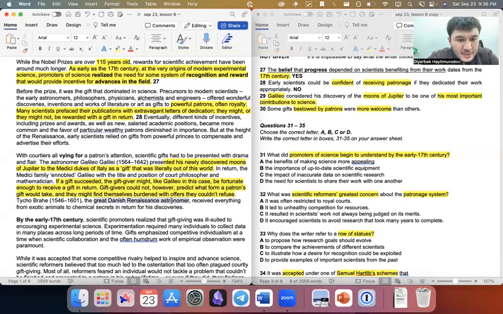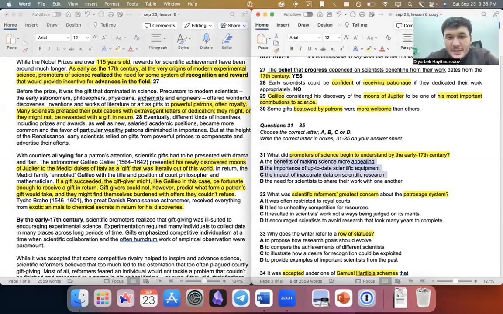For example, the great Danish astronomer received everything from exotic animals to chemical secrets in return for his discoveries. All right, I have two answers here.